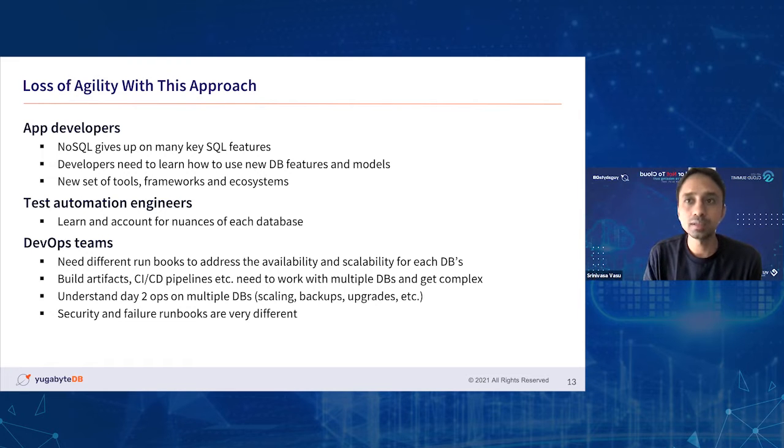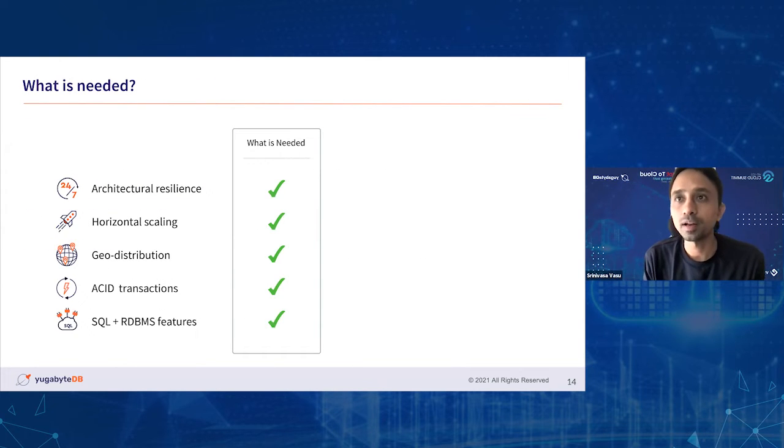Operations teams have to deal with a lot of different automation tools in order to bring complete infrastructure-based or service-driven automation into the enterprises, right? This is really not what is being expected out of the evolution from a data tier standpoint. Though it still addresses a specific set of use cases, what we need is all the goodness built into a traditional RDBMS system, like SQL API compatibility and all the RDBMS features like ACID transaction support and so on and so forth.